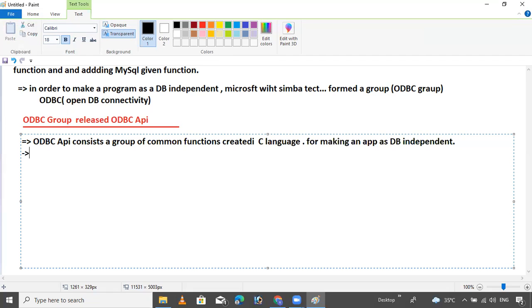For ODBC functions, the implementation will be provided by the vendors.